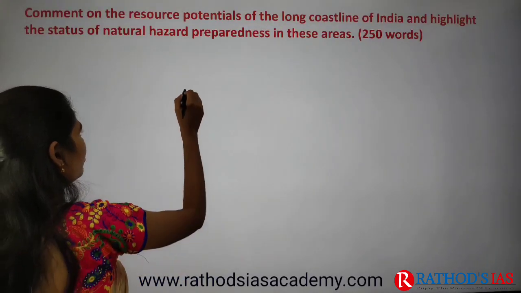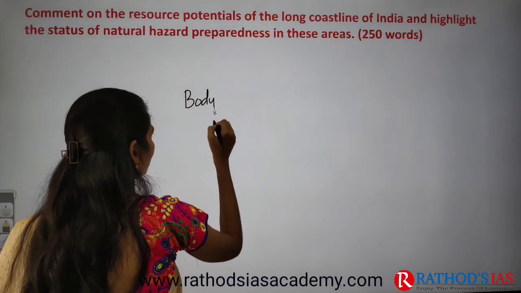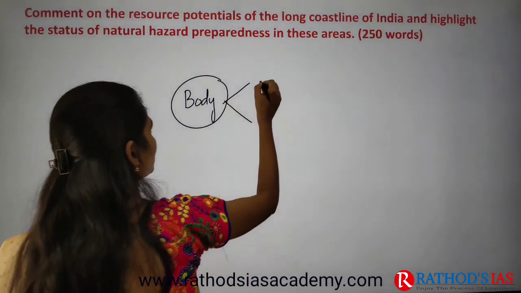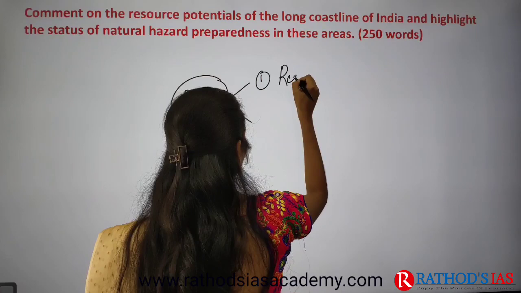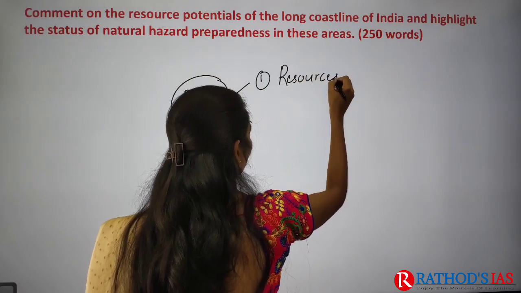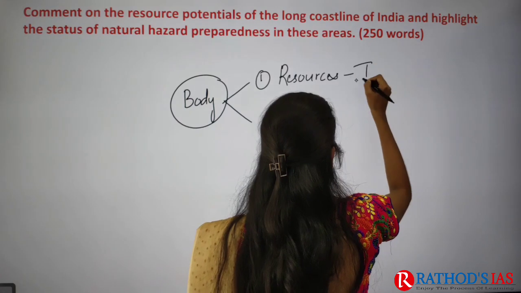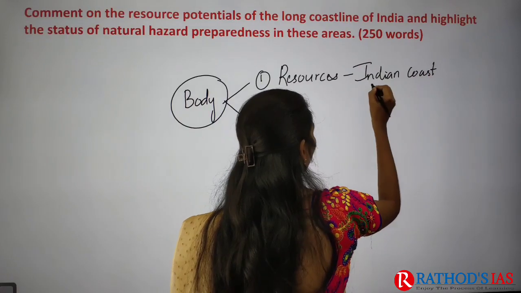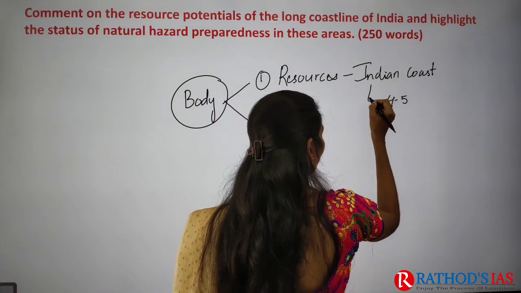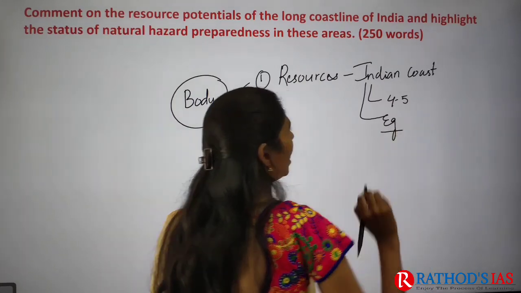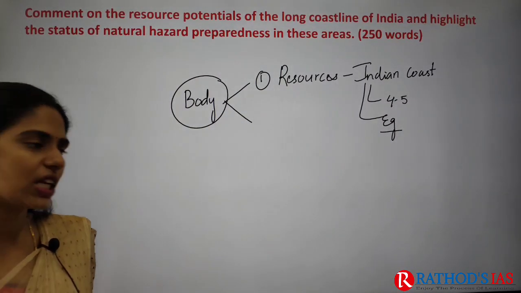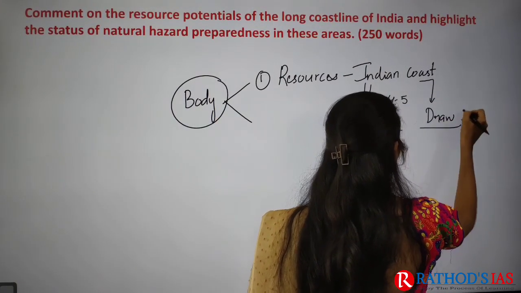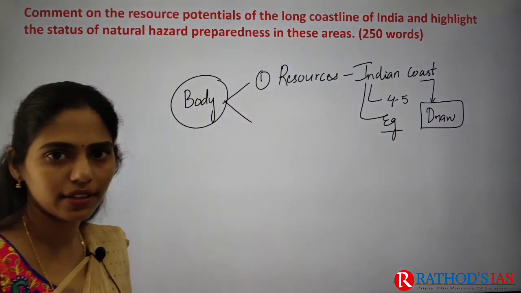And what can you write in the body? In the body, you have to address two important things. The first one is about the resources which are present on our Indian coast. Here 4 to 5 points with examples is enough. And if you want to improve your presentation, you can also draw a map and show in which state which type of resources are present.